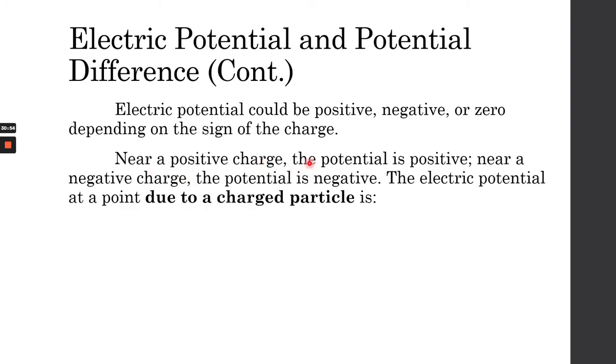Near a positive charge, the potential is usually positive. So for example, we have a positive charge, and this point, this red dot right here, is near a positive charge, then the electric potential for that point is positive. If it is near a negative charge, the electric potential is negative.